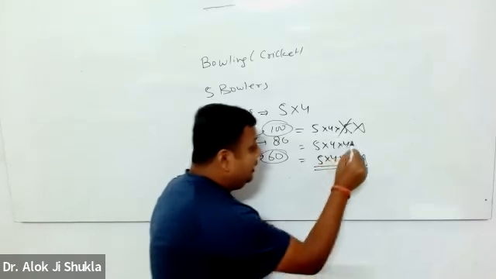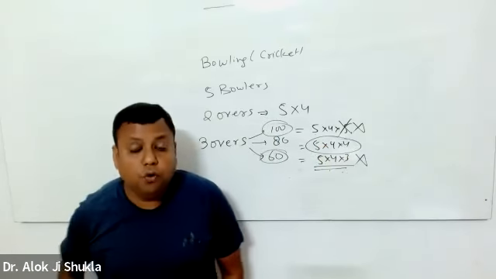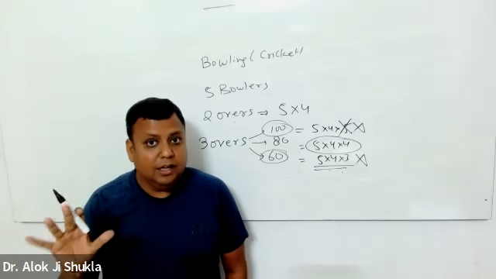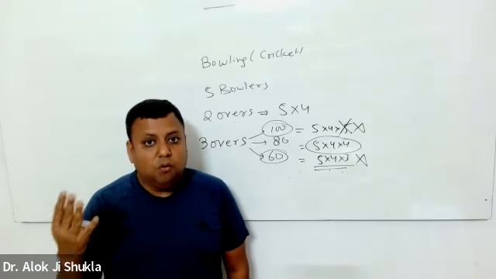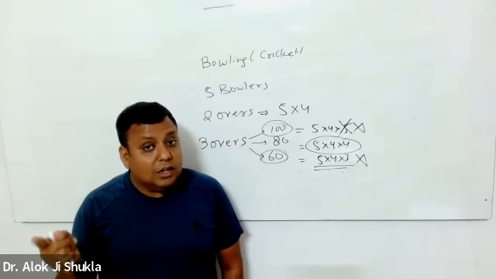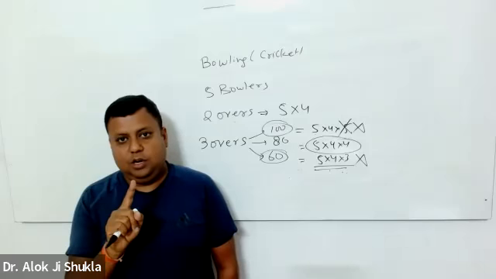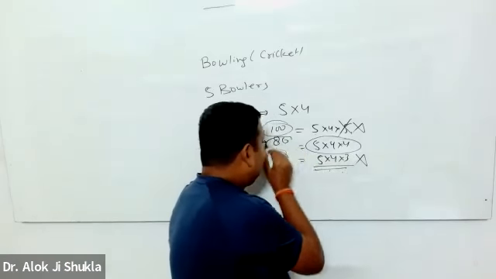So the number of ways is 5 into 4 into 4, because first over 5 bowlers, second over 4 bowlers, third over 4 bowlers. Repetition is partially allowed. So the answer is 80.